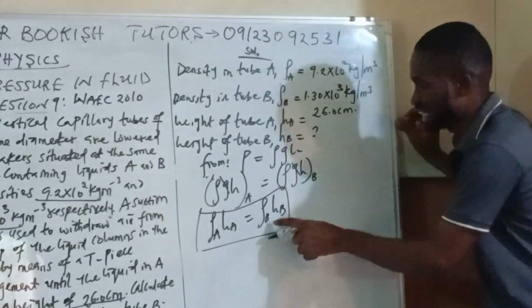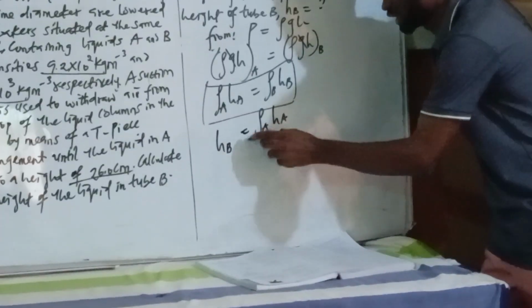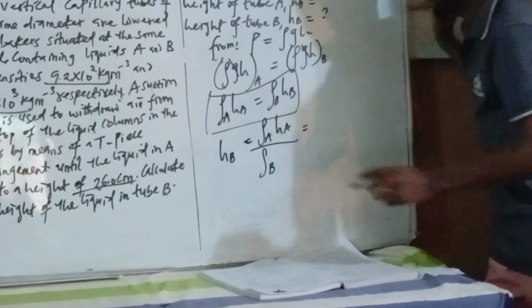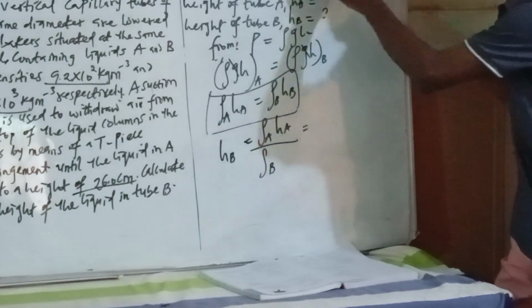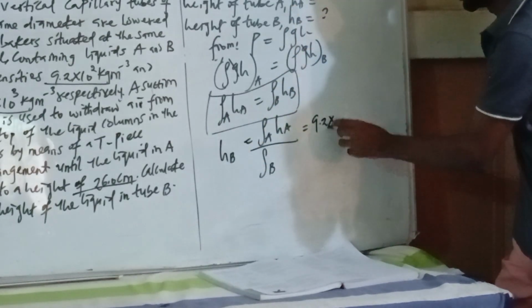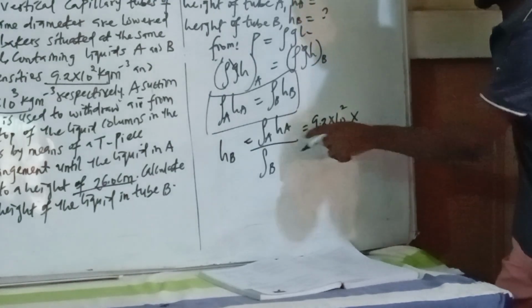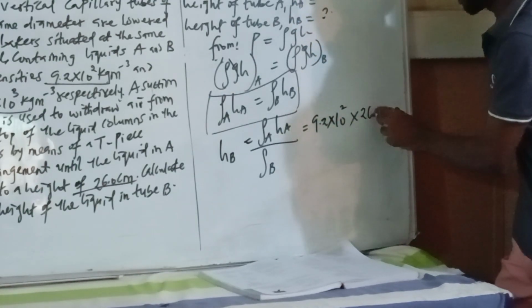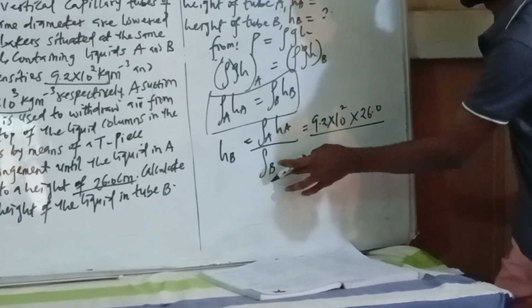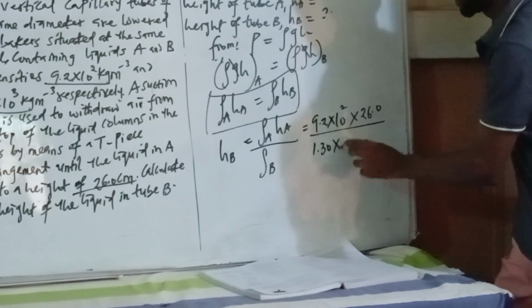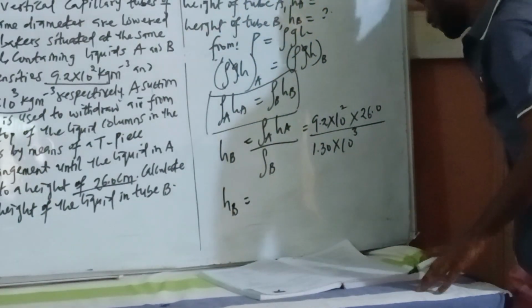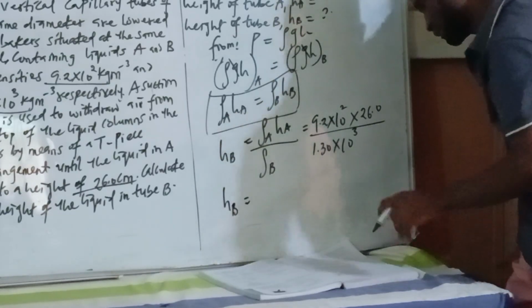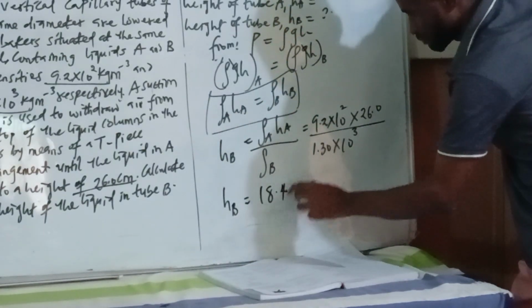Okay. Now if I make H of B the subject, I'm having rho A, HA all over rho B, which is equal to, let's substitute. Anywhere I have rho A, that is density of A, I am putting 9.2 times 10 power 2, times the H of A, 36.0, then all over density of B, which is 1.30 times 10 power 3. Okay, so H of B, when you multiply everything, we have 18.4 centimeter.